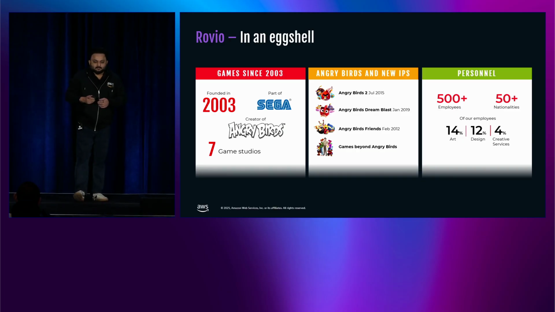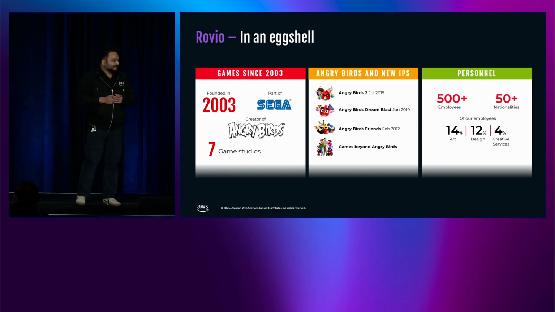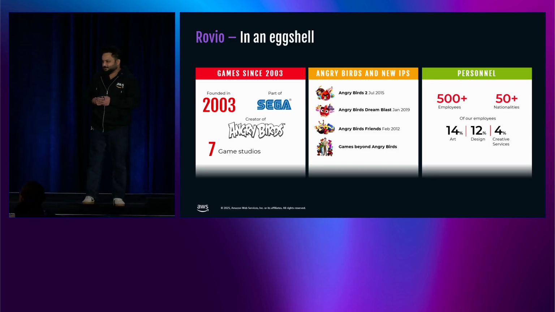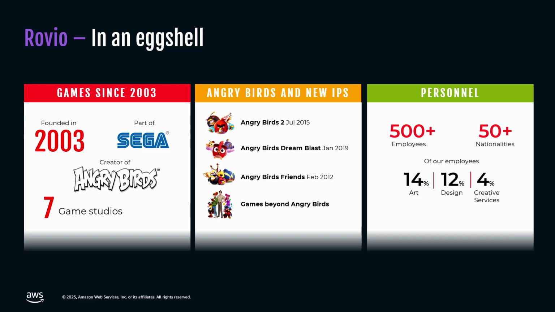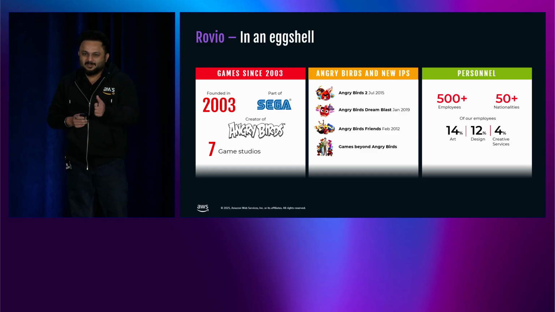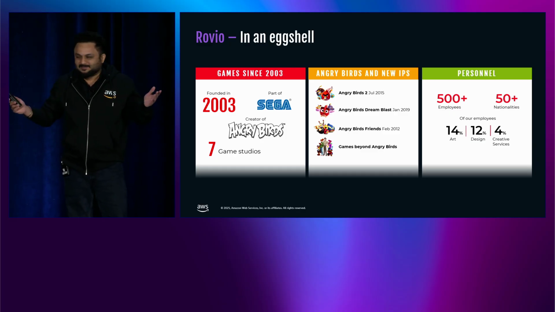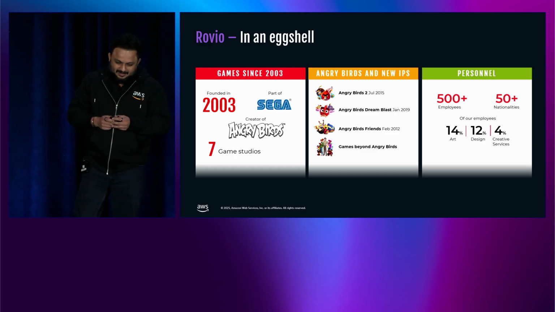All right. But before we dive into the topic, let me quickly paint a picture of Rovio for all of you. So I think most of us know Rovio for Angry Birds, right? But there's just so much more to the story. So Rovio is a Finnish gaming studio that accidentally created a global phenomenon when they launched their 50th game. That's right. It was their 50th attempt to build Angry Birds. And today, it's loved and cherished by all of us.